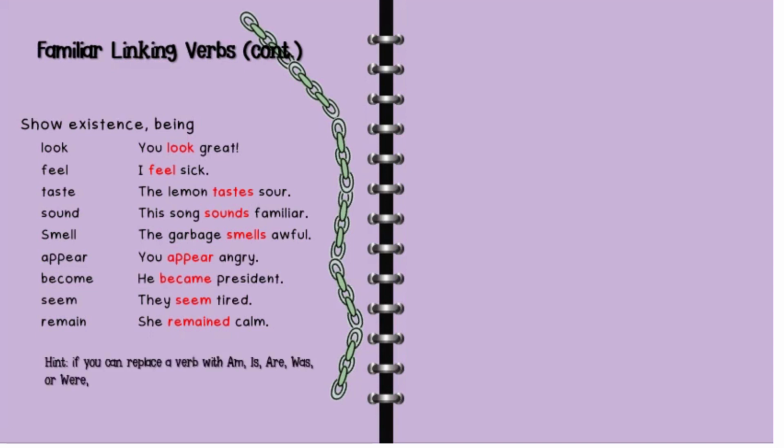If you can replace a verb with am, is, are, was, were, then the verb is functioning as a linking verb. So for example, the word look over here: you look great. If we can replace the word look with are or were, it means that look is not an action verb, but it is a linking verb. So you look great has the same meaning as you are great or you were great. I feel sick has the same meaning as I am sick or I was sick.